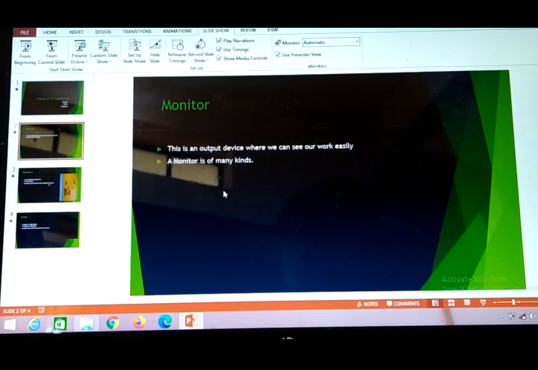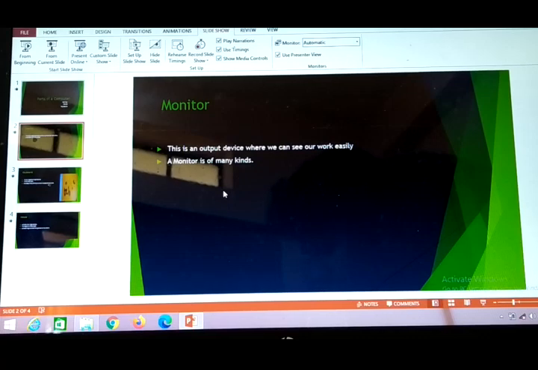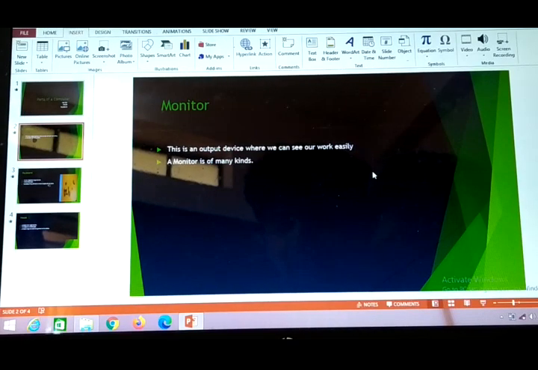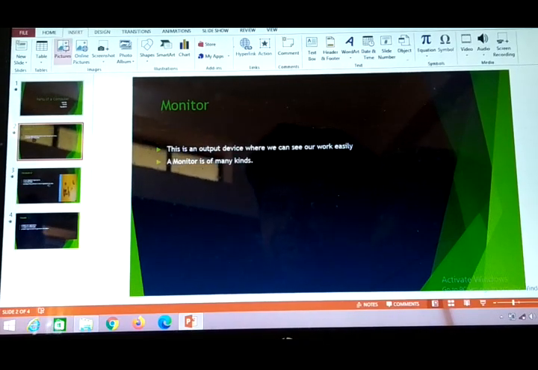One more feature is there, importing content from another application. I can import some other content. So how to import? I will go to the Insert tab, and the Insert options will appear there. See, the Insert tab is here. Then I will select Object.